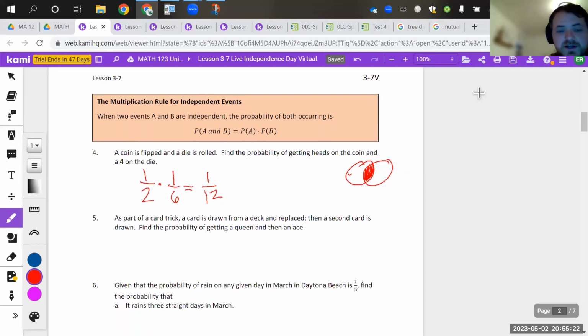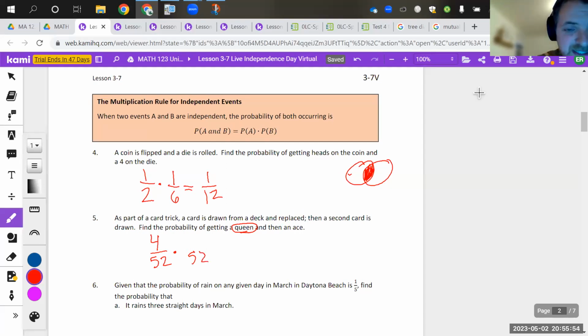If we're looking at a card trick here, if the card is drawn from a deck and then replaced and a second card is drawn, I could have gotten a queen that first time. There's 4 queens out of 52 total cards. And then there is still 52 cards in the second round because it was replaced.